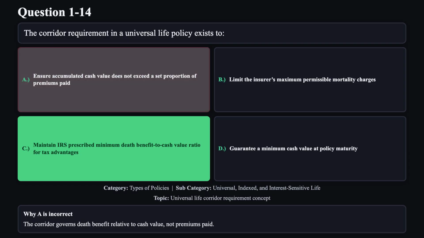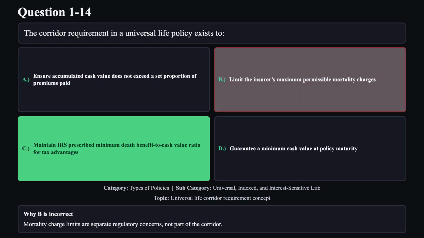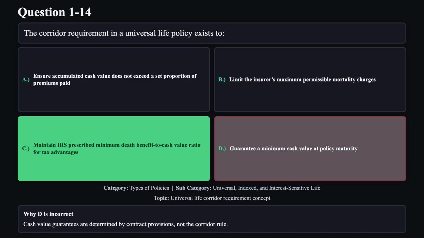Reason A is not correct. The corridor governs death benefit relative to cash value, not premiums paid. Reason B is not correct. Mortality charge limits are separate regulatory concerns, not part of the corridor. Reason D is not correct. Cash value guarantees are determined by contract provisions, not the corridor rule.